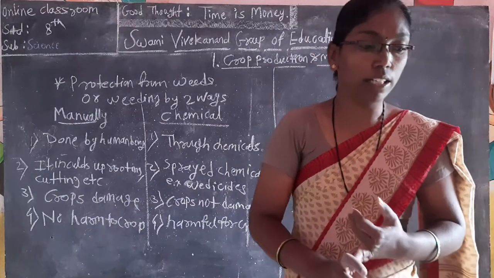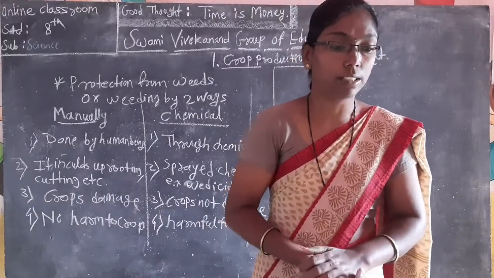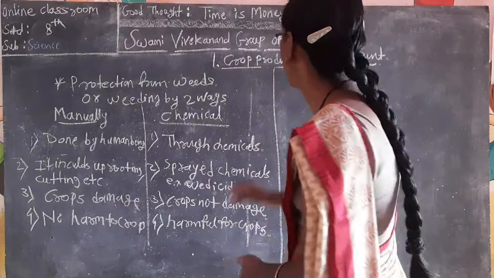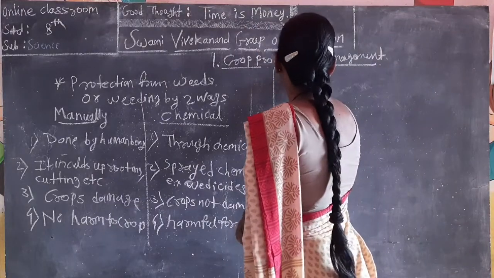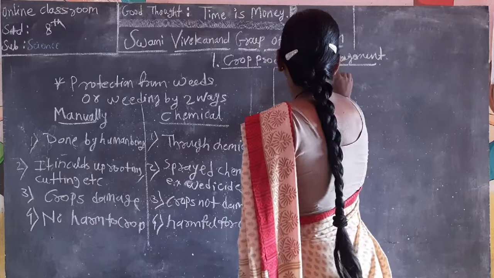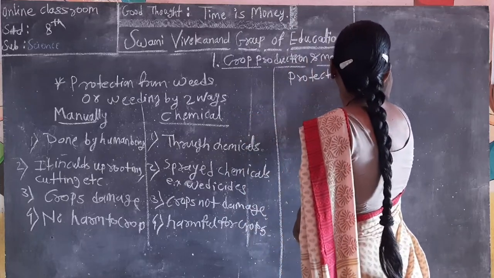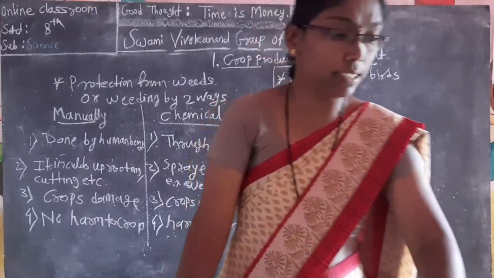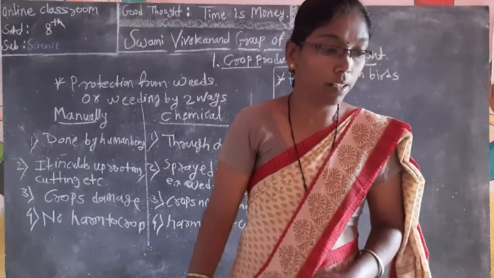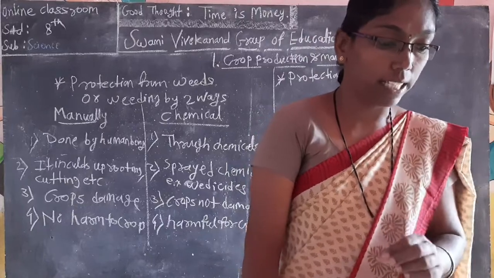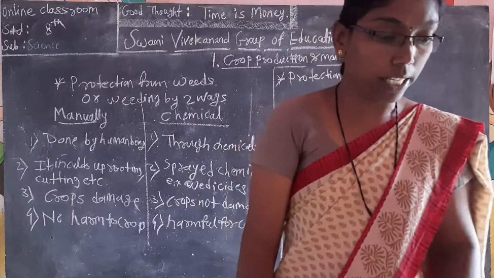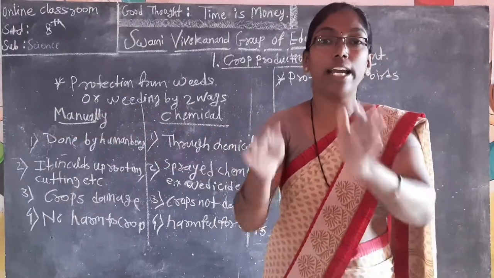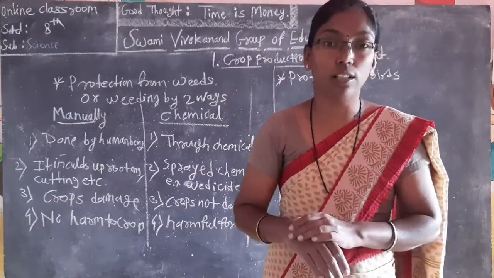Next is protection of crops from birds and animals. Which are they? From birds, it is in one sentence only: by setting up a scarecrow in crop beds and beating of drums to scare away birds. You can keep a scarecrow in the field so that birds cannot come.